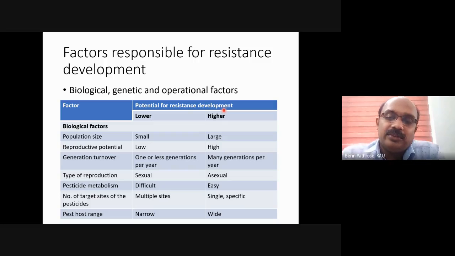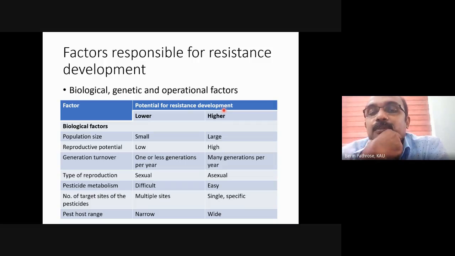Can you give another reason why polyphagous pests develop resistance quickly? Any reason? One more reason. I told you an example. I didn't actually say any reason for that. Why do polyphagous pests develop resistance quickly?